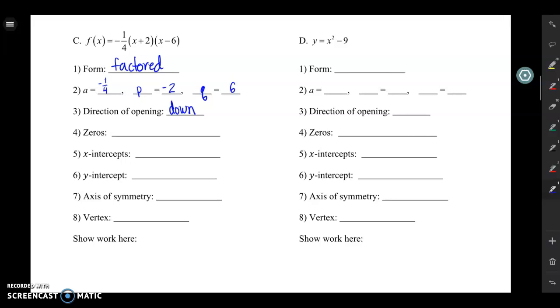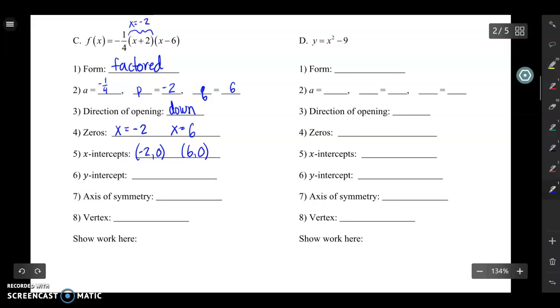And my zeros are going to be really easy to find with this one. I just want to know what values make each set of parentheses equal to 0. So if I look at this first set of parentheses, if I let x equal -2, it turns that parenthesis into 0. And then similarly for the second set of parentheses, it's x equals 6. Since both of these zeros are real, it means that I have two x-intercepts, (-2, 0) and (6, 0).